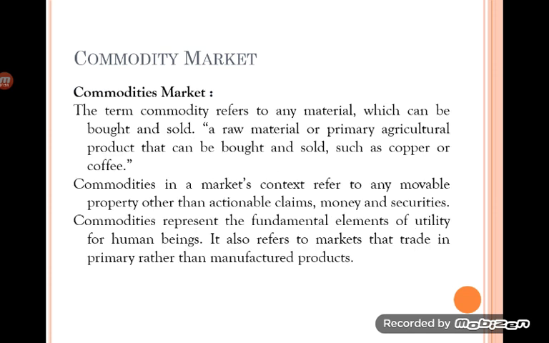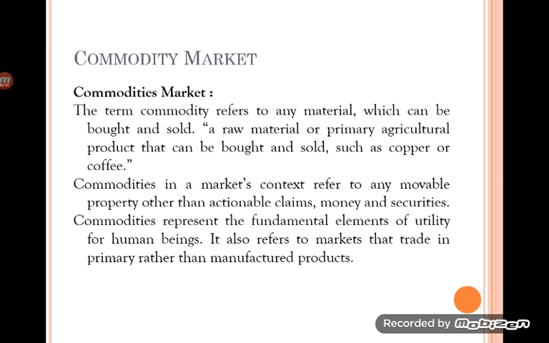The term commodity refers to any material which can be bought and sold, any movable item whose purchase results in a monetary transaction. Property other than actionable claims, money or securities is to be called a commodity.